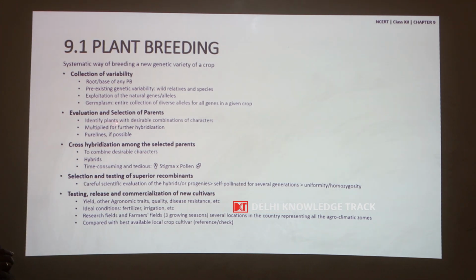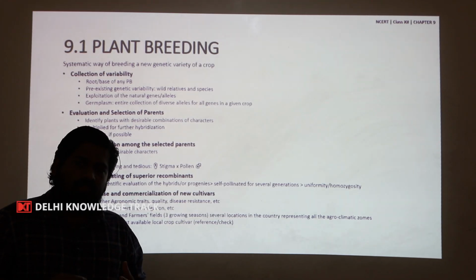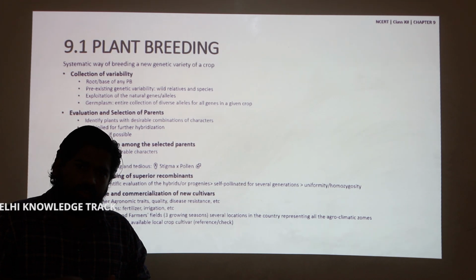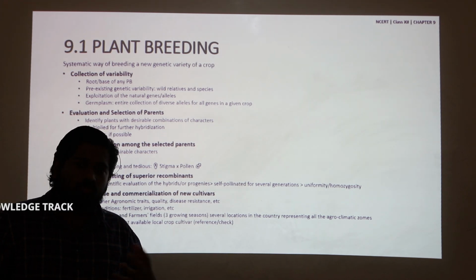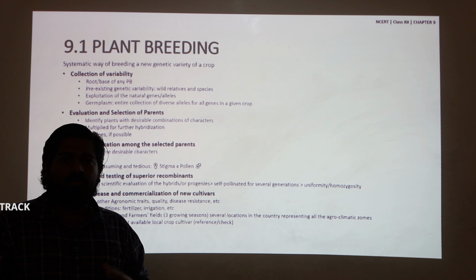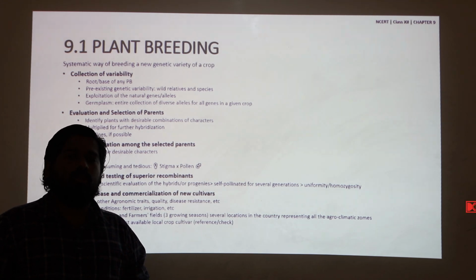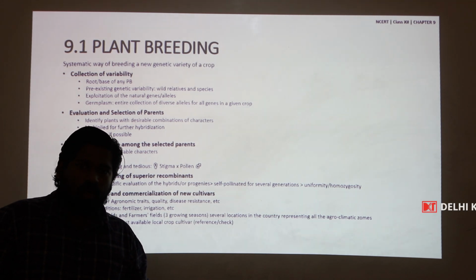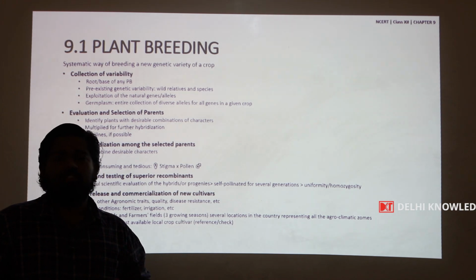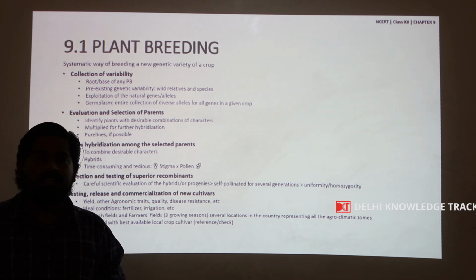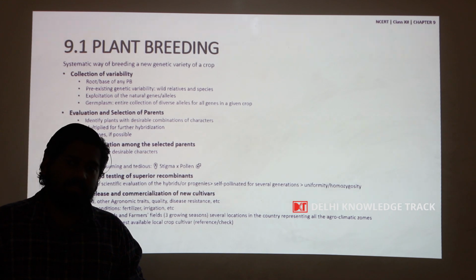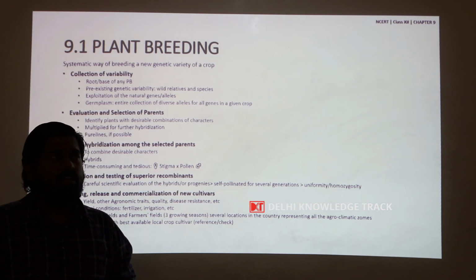That is, plants with desirable combinations of characters are identified, and this identified germplasm is evaluated for different parameters such as bigger fruit size or more number of fruits, or dwarf stature of the plant, or high yielding capacity, or disease resistance, or pest resistance.